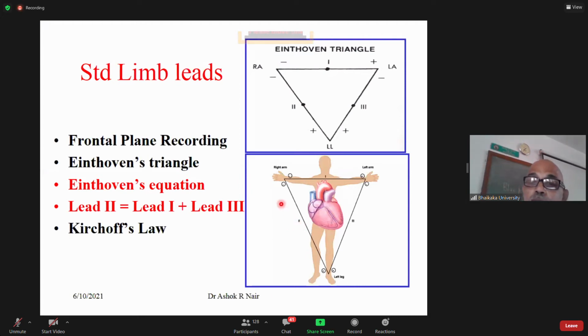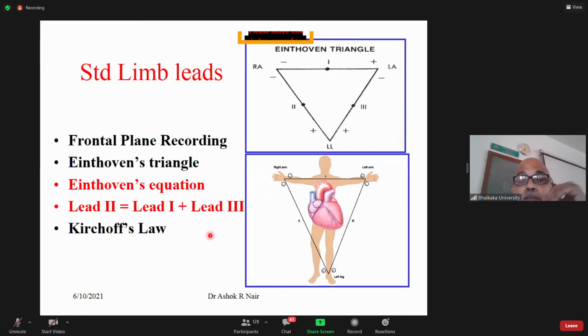That is Einthoven's equation. What it means is, if you know the potential of any two of the leads, you can know the potential of the third lead. That's what it means.